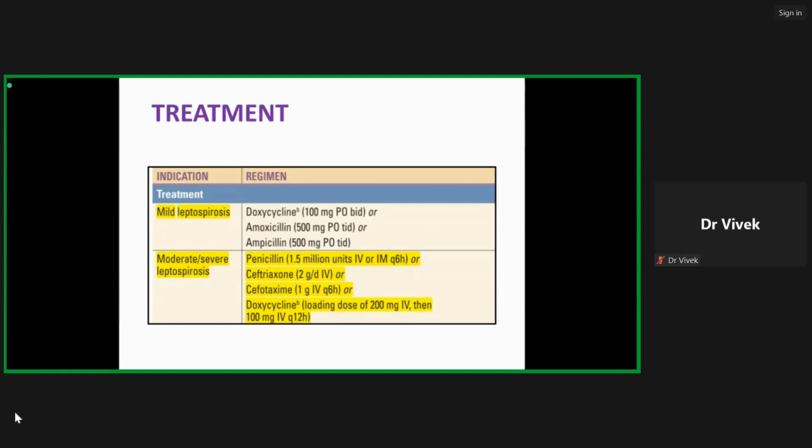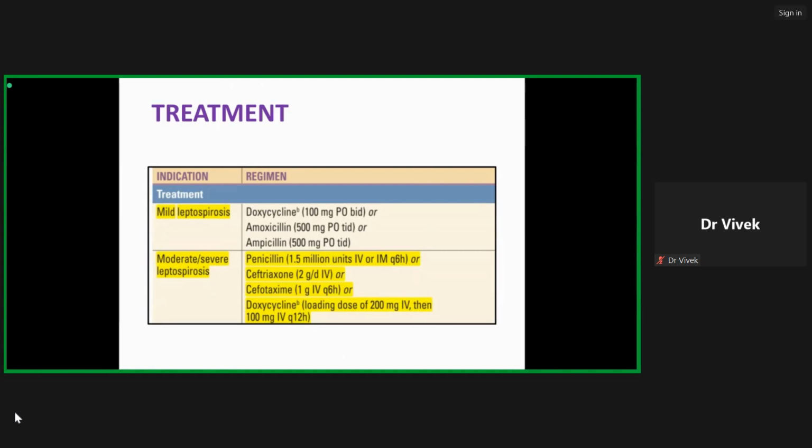Other investigations by which we can diagnose leptospirosis: we can isolate Leptospira from the patient's body fluids by using special culture media, that is EMJH culture media or Korthof media, and we can also directly demonstrate Leptospira from the patient's body fluid using dark field microscopy.